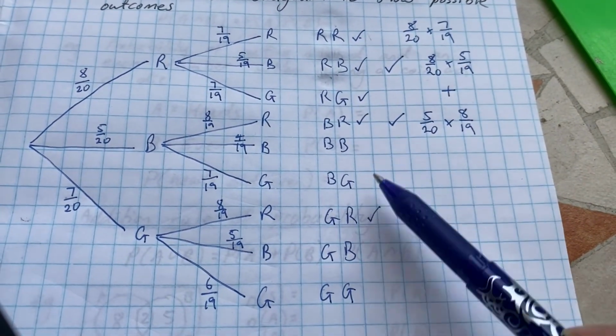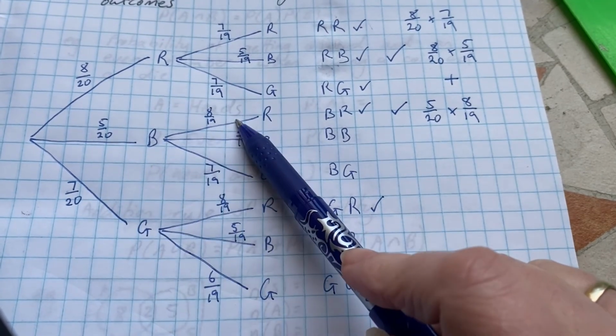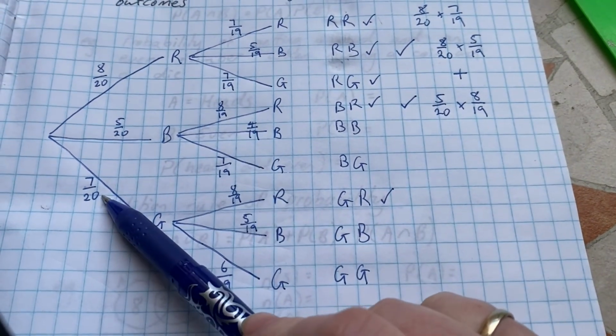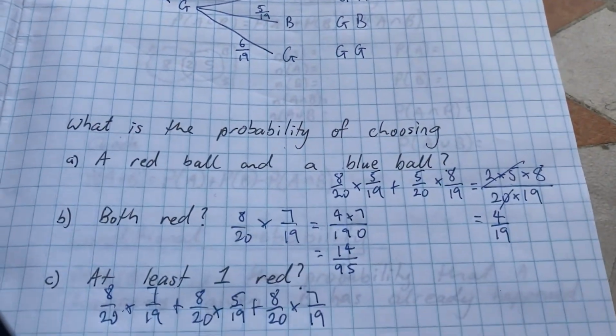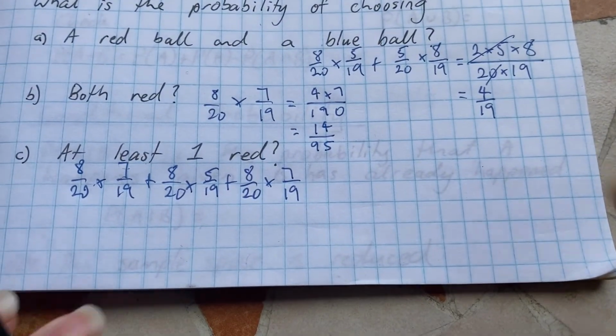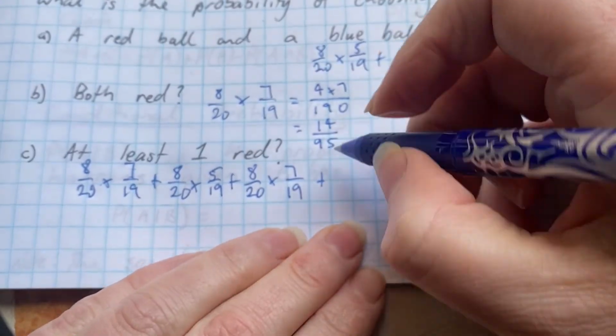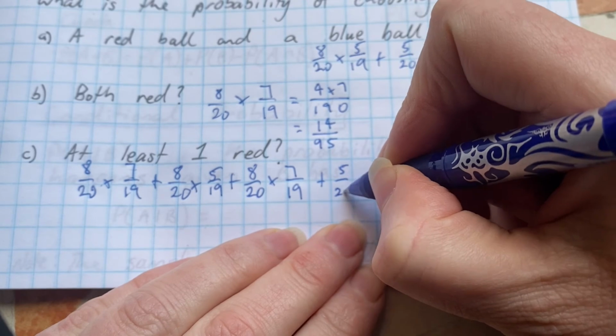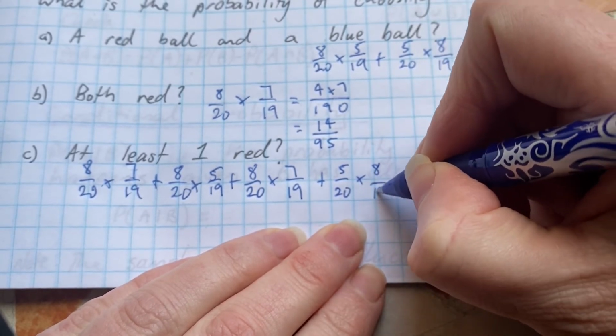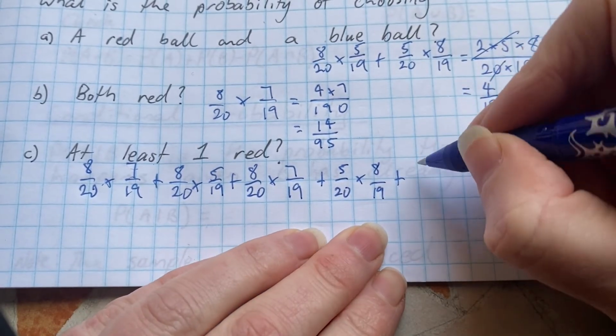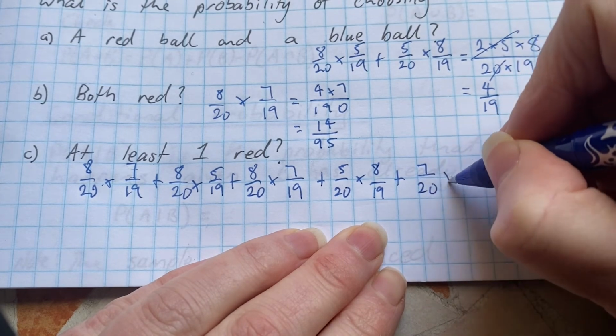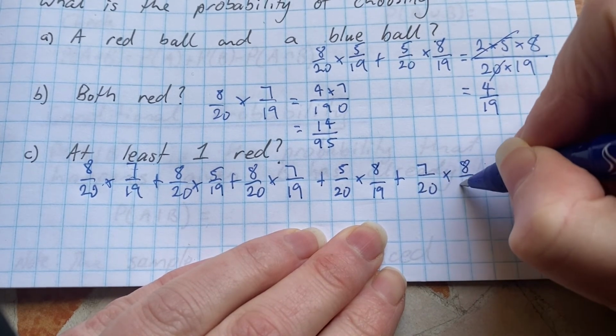I'm also going to put these two on. So I've got 5 on 20 times 8 on 19, and 7 on 20 times 8 on 19. So plus 5 on 20 times 8 on 19 plus 7 on 20 times 8 on 19.